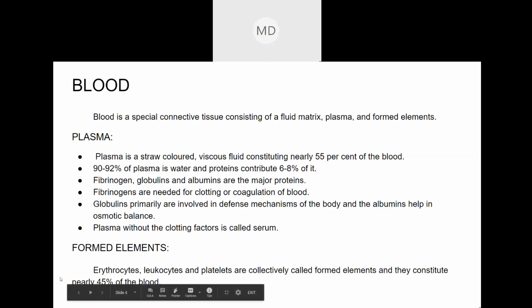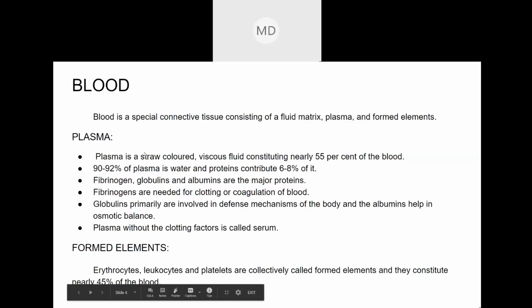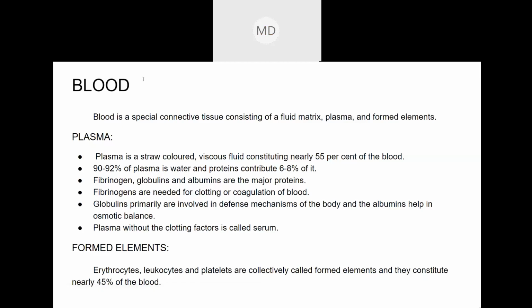Type of blood. You just text in the chat box. It's not clear. Your voice is not clear, ma'am. Yes. You just type: ma'am, types of blood vessels.